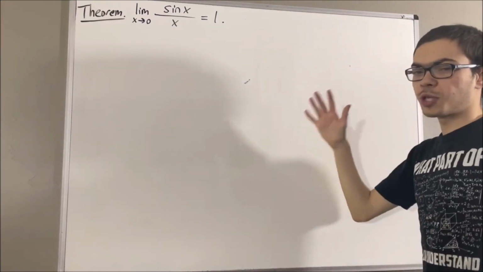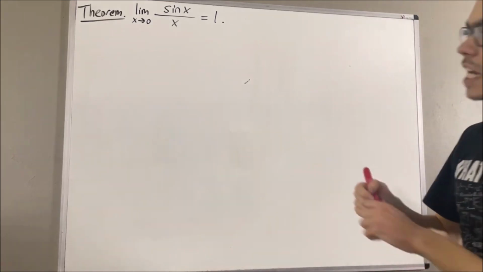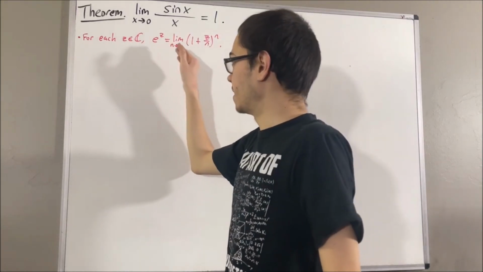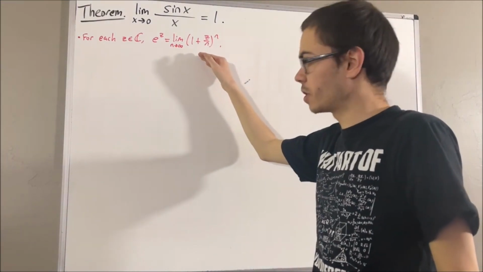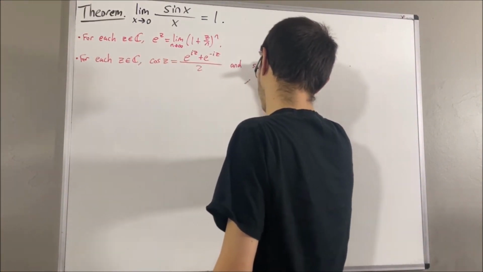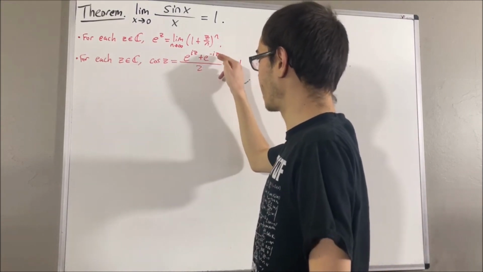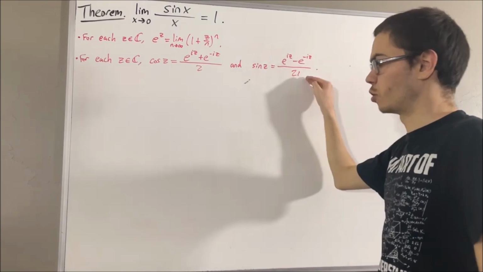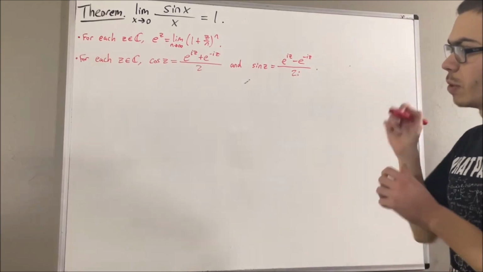But first, let's remind ourselves of the definitions we've been using. Our definition of the exponential function is as follows. For each complex number z, e to the z is the limit of the sequence 1 plus z over n, to the power of n. Using this definition of the exponential function, we defined sine and cosine as follows. For each complex number z, we define cosine of z to be e to the iz plus e to the negative iz over 2, and we define sine of z to be e to the iz minus e to the negative iz over 2i.